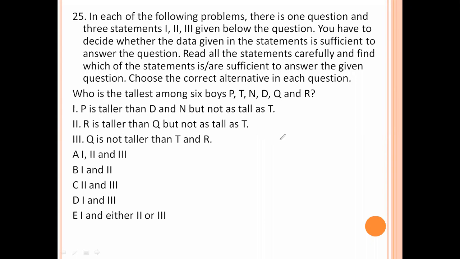P is taller than D and N, but not as tall as T. So T is taller than P. R is taller than Q, but not as tall as T. T is taller than R. Q is not taller than T. So T is taller than R as well. So only 1 and 2 are sufficient to find who is the tallest. T is the tallest. So 1 and 2 are sufficient. So option number B is the right answer.